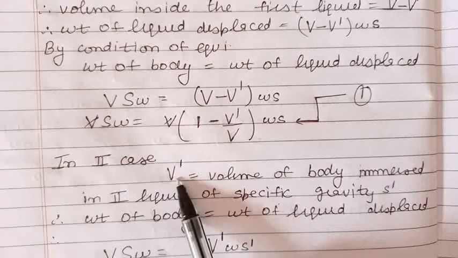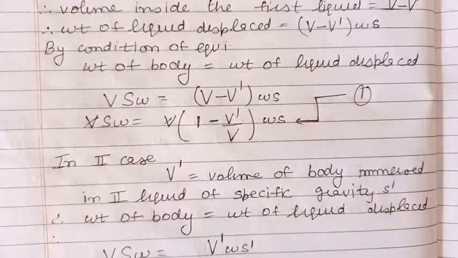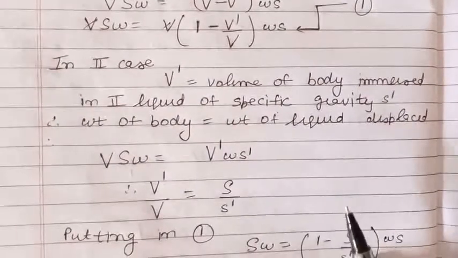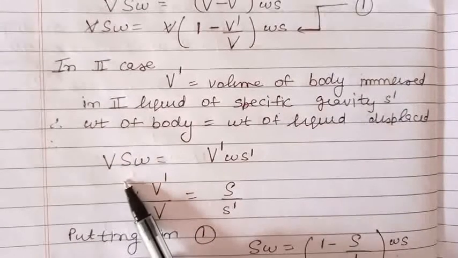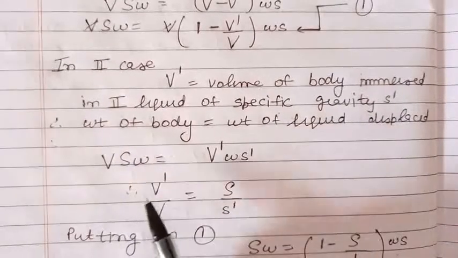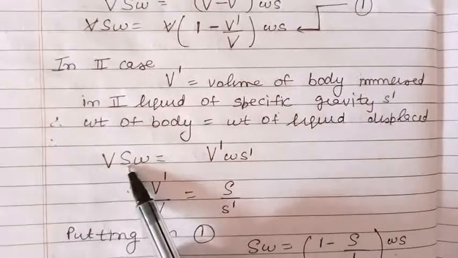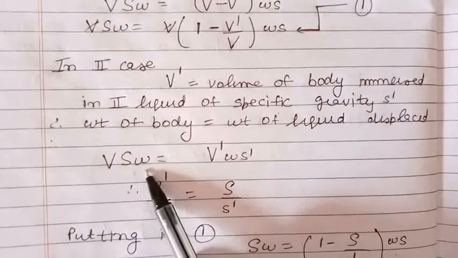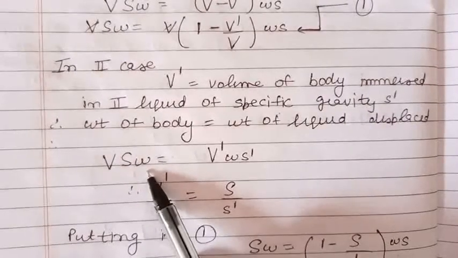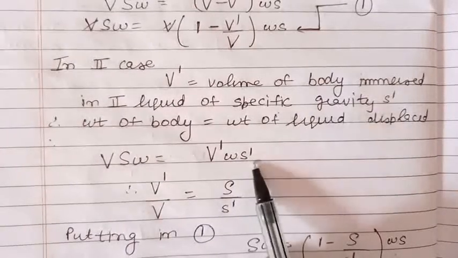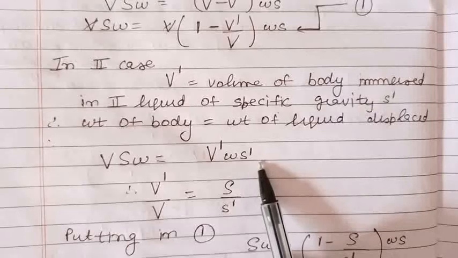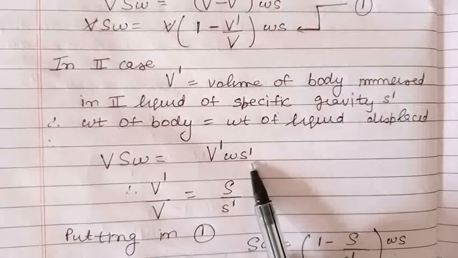It is given to us in the problem. Now again we can use the condition of equilibrium, meaning weight of the body is equal to weight of the liquid displaced. Weight of the body is V into S into W, and weight of the liquid displaced is V dash into W into S dash. Here S dash is the specific gravity of the second liquid.